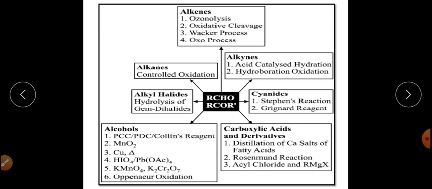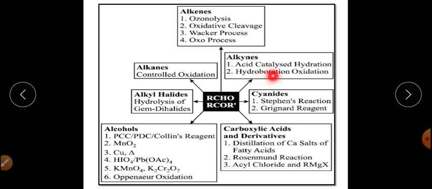After alkenes we come to alkynes. For alkynes, the first method is acid catalyzed hydration, meaning the addition of a water molecule across the carbon-carbon triple bond in the presence of acid. So acid catalyzed hydration will convert the alkynes into aldehydes and ketones.